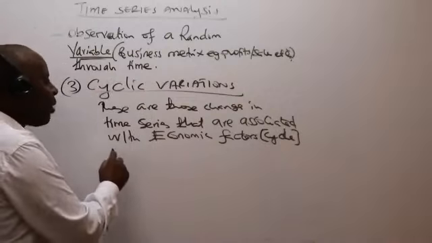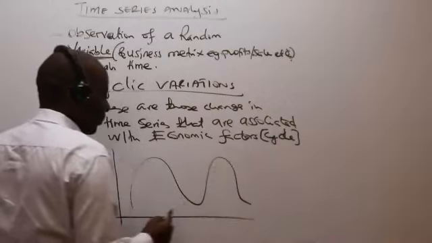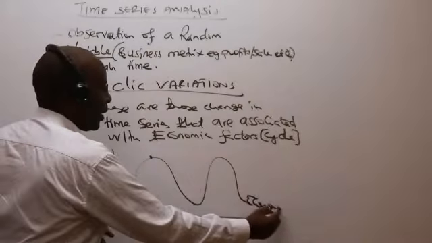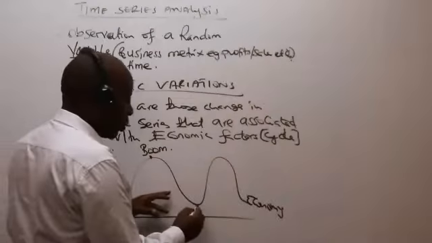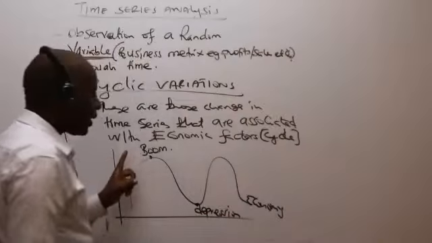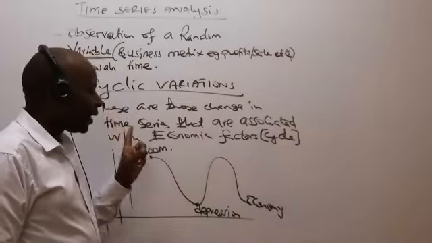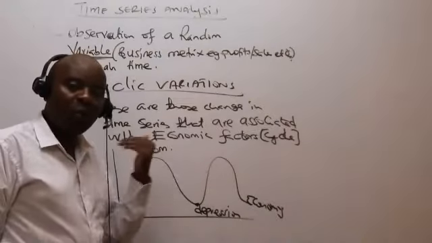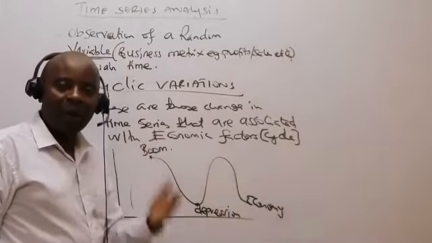Ladies and gentlemen, remember our economic time cycle. Our economic time cycle will always move like this. So we'll be having what we call up here the economy. If this is our economy, we'll be having what we call the boom. Of course, we'll be having what we call depression there. So when, for example, the economy is performing very well, booming up there, then automatically we expect our time series like sales to increase, because people will be having some economic empowerment. People will be having the power to purchase.